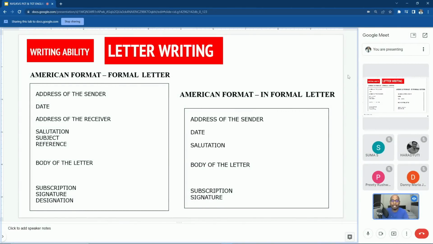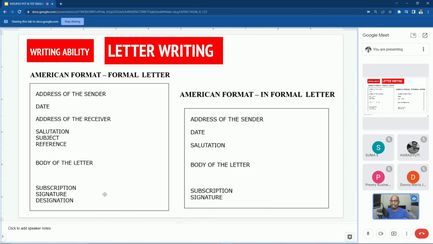We have formal letter or informal letter. Then we have the format we are following nowadays in CBSE schools. We are following the American format where everything we write on the left side of the page. So address of the sender, a formal letter format: address of the sender, date, address of the receiver, salutation, subject, reference, body of the letter, subscription, signature, designation.